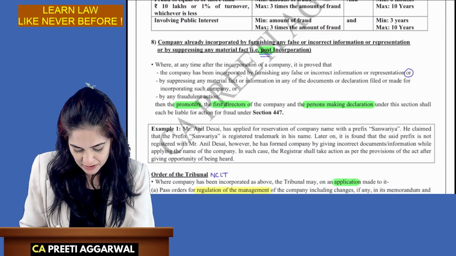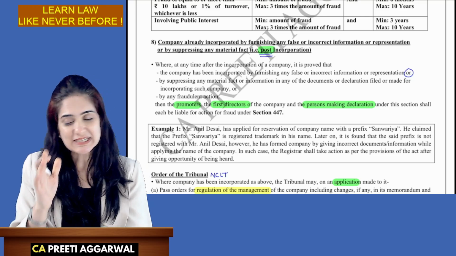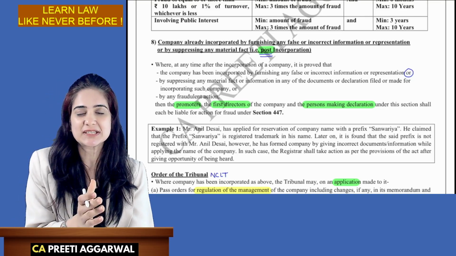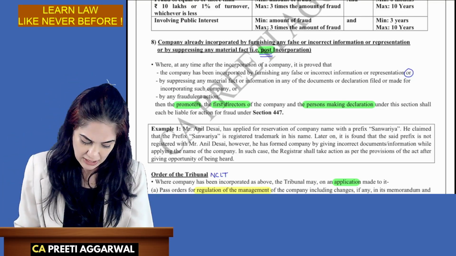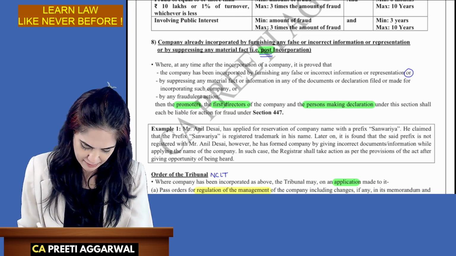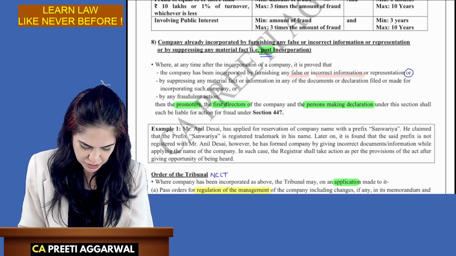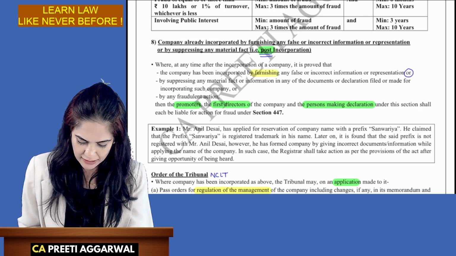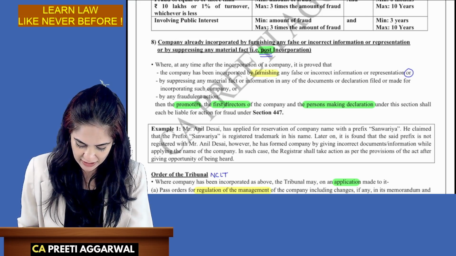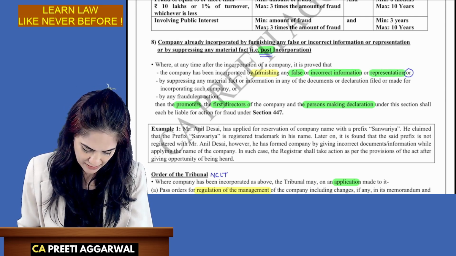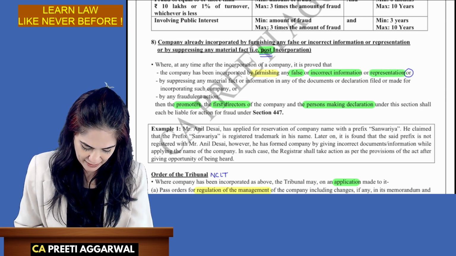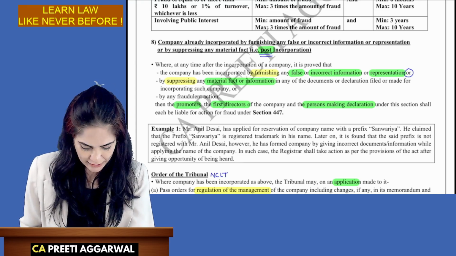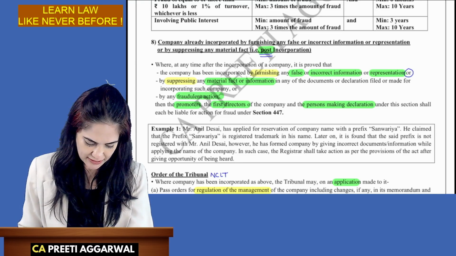What if ROC at the time of incorporation did not realize, but later on he found that the company was incorporated by furnishing false or incorrect information. So highlight the word furnishing. You are incorporated by furnishing or giving false or incorrect information or representation, or maybe you have suppressed some material fact, or it has been incorporated by some fraudulent action.